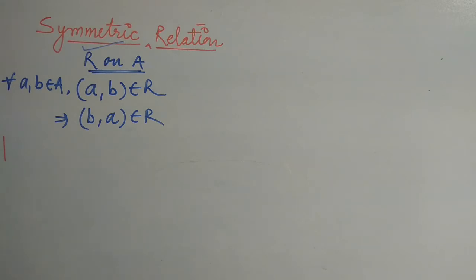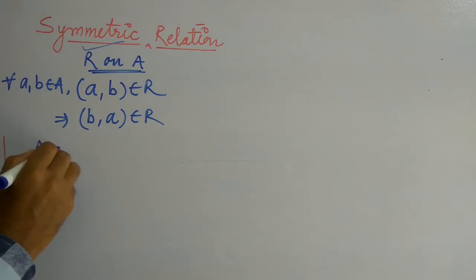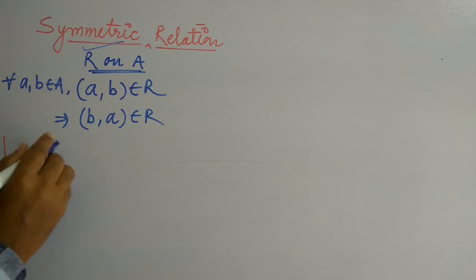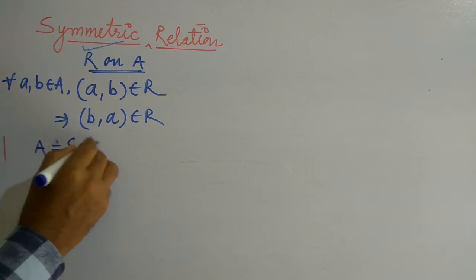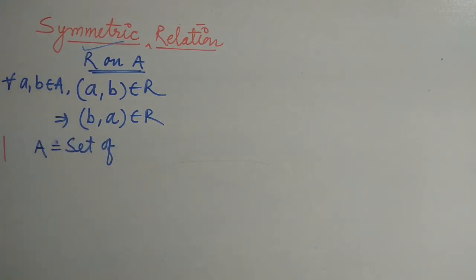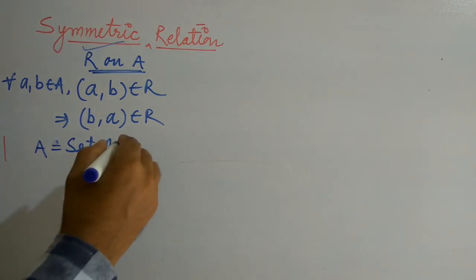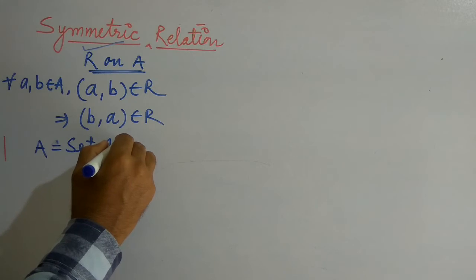Let us see some examples. Suppose we have a set A, and this A is the set of even natural numbers.